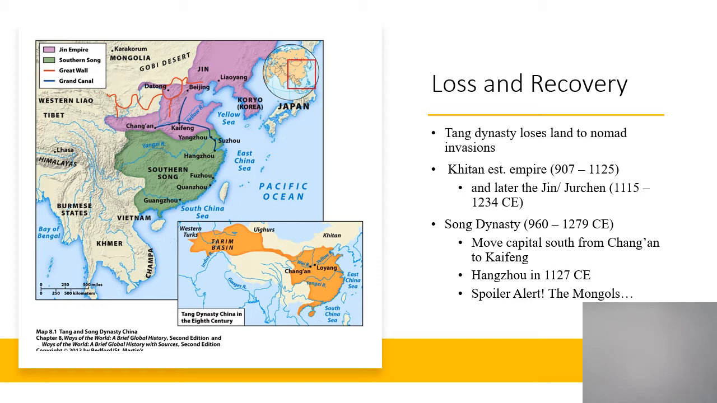All right, so spoiler alert, though, is where this is going, right, is the Mongols are going to be one of the other golden age dynasties of China, because they're going to conquer everything, right? All of the Song, all of Asia for the most part. So keep that in mind too.